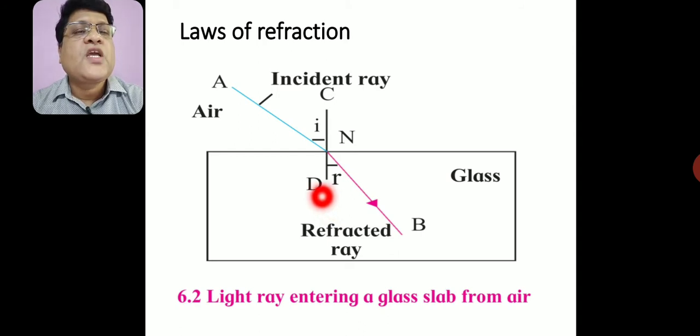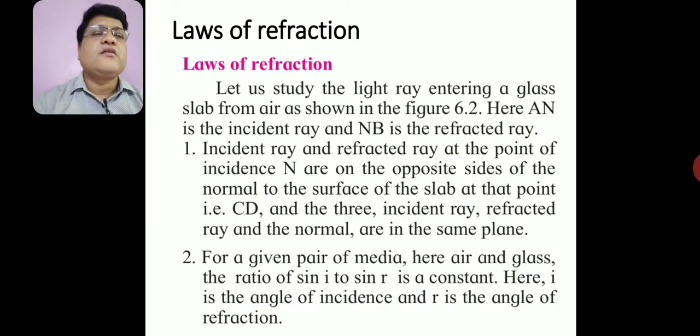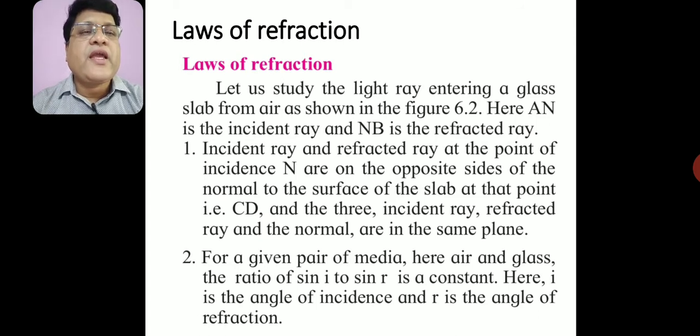Again, if you take the ratio of sin i and sin r, that is, the sine of the incident angle to the sine of the refracted angle, we obtain every time, for any two transparent media, that this ratio remains constant. This constant is known as the refractive index.